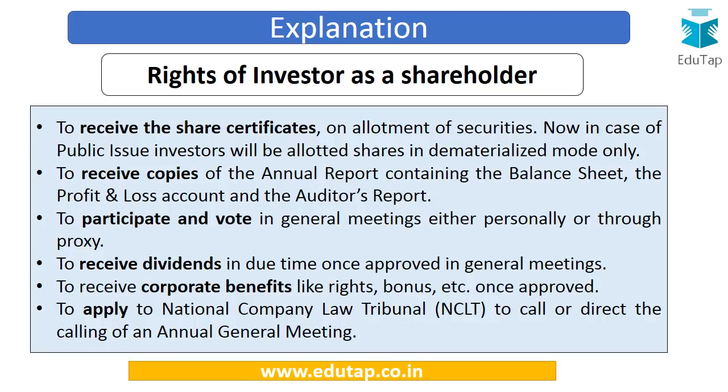And next is to receive copies of the annual report, and this annual report contains all the financial documents which are important for the investors as well as the public to know about the company. So they include the balance sheet, the profit and loss account or income statement, and the report of the auditor who has audited the financial statements, and he has vouched on the authenticity of these financial statements.